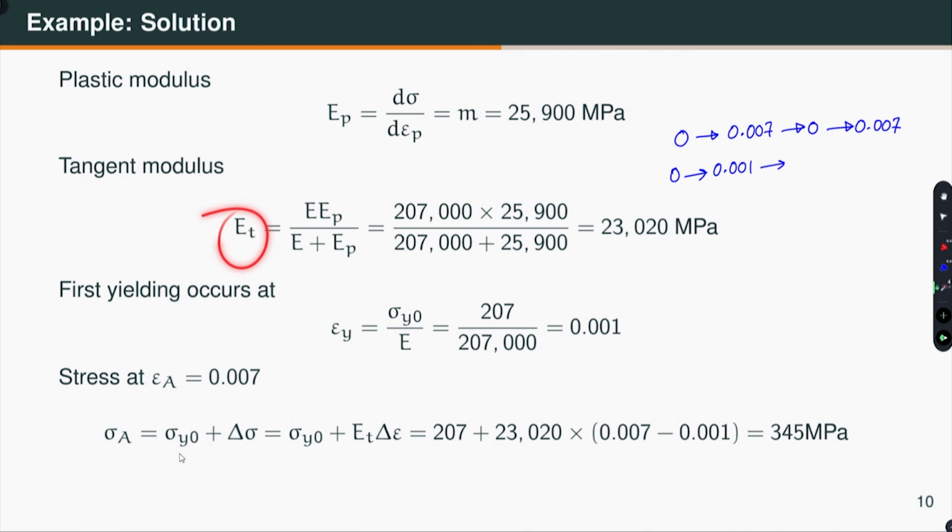So, what I will do, sigma Y0 plus the incremental stress. What is the incremental stress? Tangent modulus into incremental strain. What is the incremental strain? Well, 0.007 is what I wanted to apply and I already have applied 0.001. So, this is the incremental strain multiplied by the tangent modulus, which is coming from here. This is the yield strength. So, that gives me 345 MPa. Okay. And this is independent of any hardening rule.